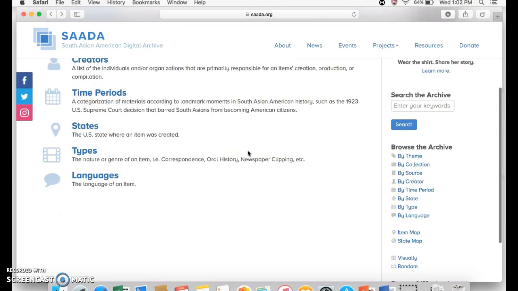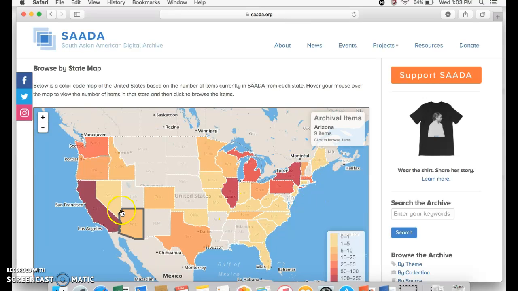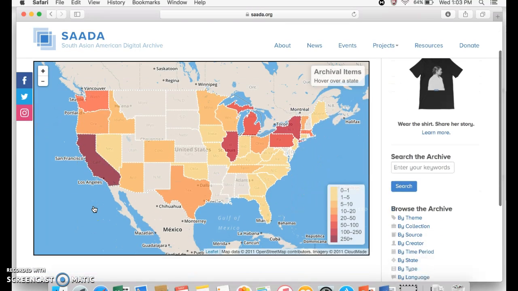And then if you want to search on the side, it looks like they also have an item map and a state map. They have all the same things here, though, that we just examined: theme, collection, source, creator. But these are 2 editions that they don't have on this page. So it just shows you visually on the map how many items they have. And you can see, again, the most is from California, New York, and Illinois. And the least are this tannish color. So these are usually just 1 item.